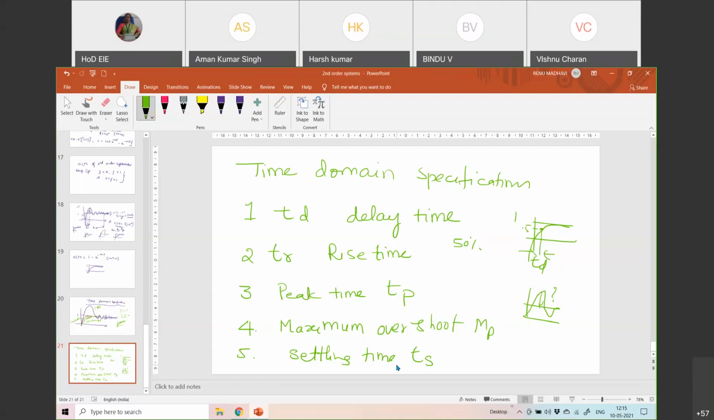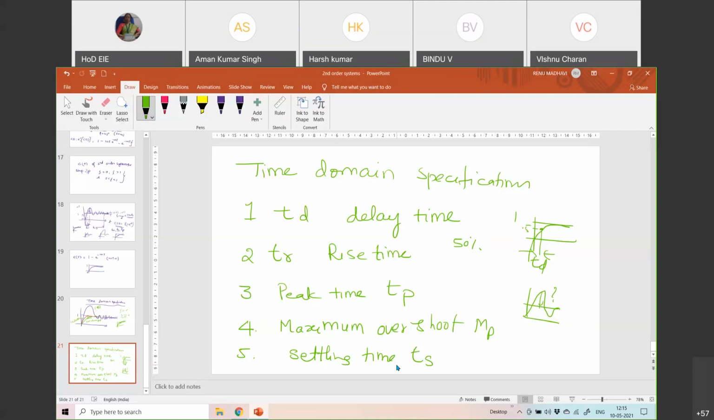And maximum peak overshoot. There should not be any peaks, but what is the maximum peak overshoot, if at all? It is there for an underdamped system, and we can find it out. Peak time is the time taken for the first peak to reach. There may be multiple peaks, as I have shown you. For the first peak, it is TP1. For the second peak, it may be TP2, etc.